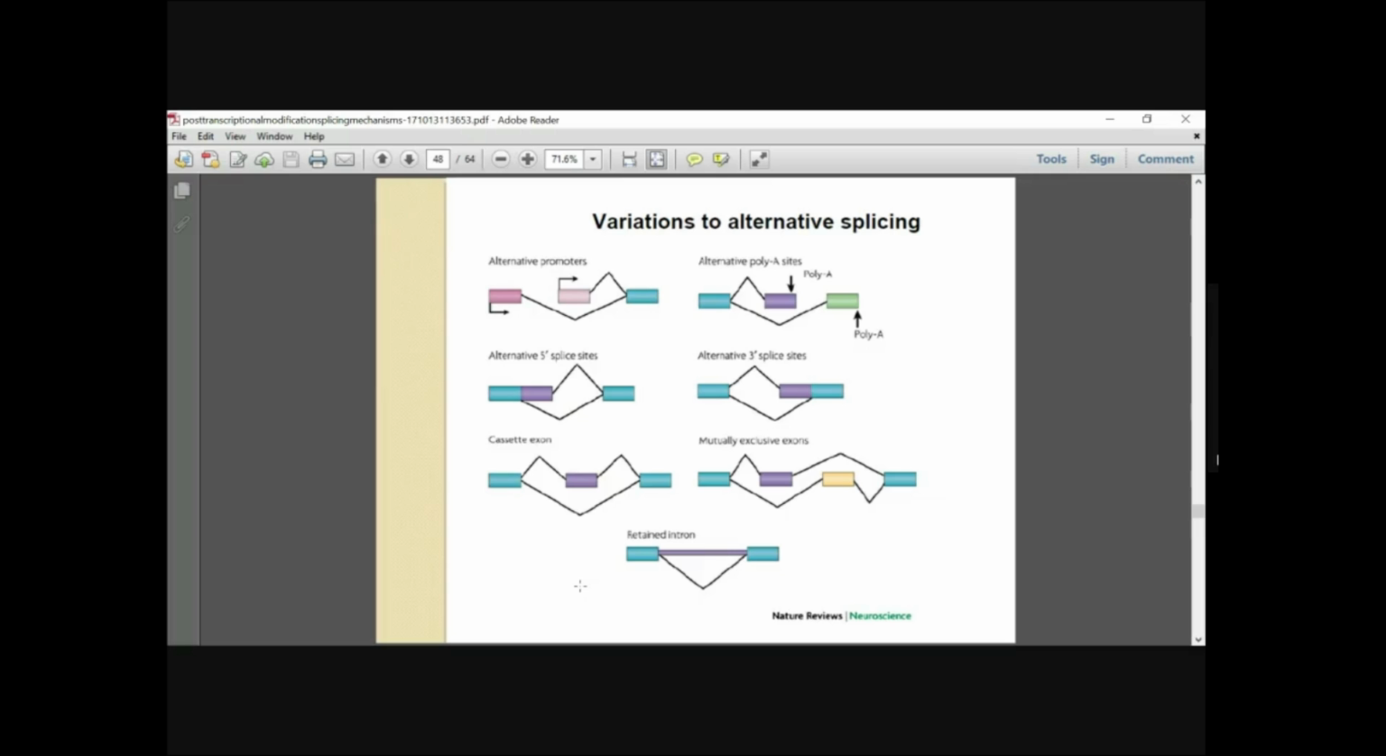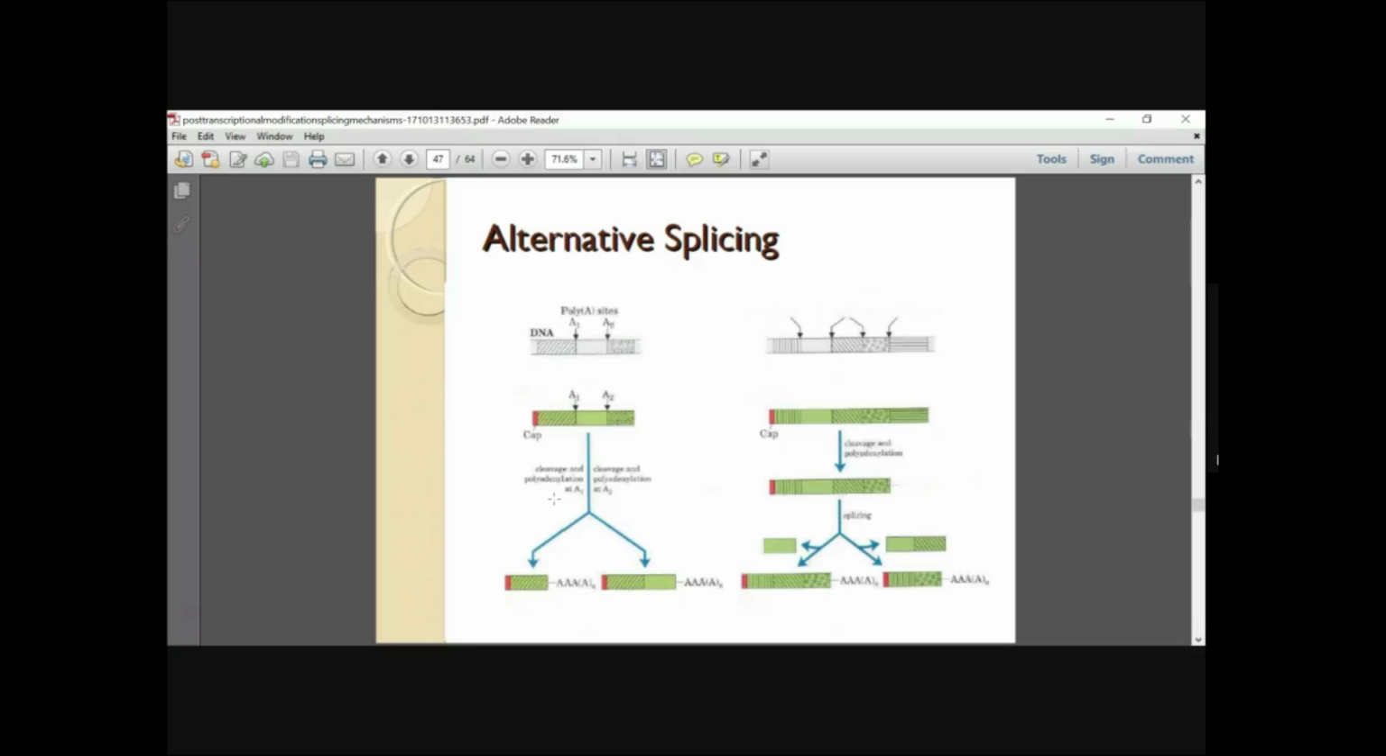There are certain variations to alternative splicing also, depending upon the position of the promoters and the splice sites. You have alternative 5' splice site, you have a cassette exon, and you have mutually exclusive exons. So these are certain variations to the splice site. Don't bother much about this, it is just from a paper in Nature Reviews. You should know what alternative splicing is and why it is important.